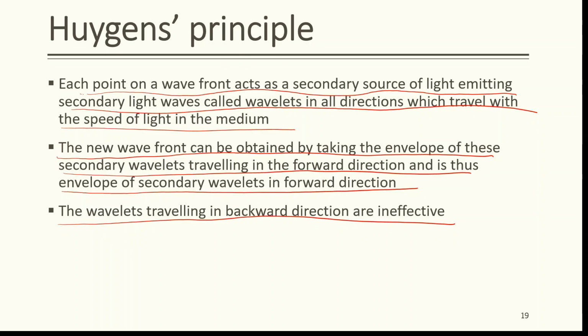So each point on a wavefront acts as secondary source of light, emitting secondary waves in all directions which travel with speed of light in the medium. The new wavefront is the envelope of all these secondary wavelets traveling in forward direction.